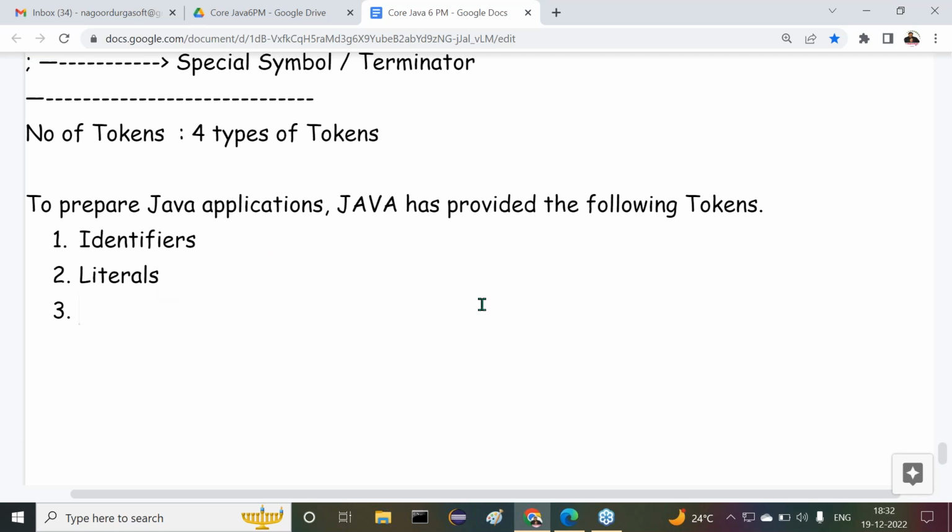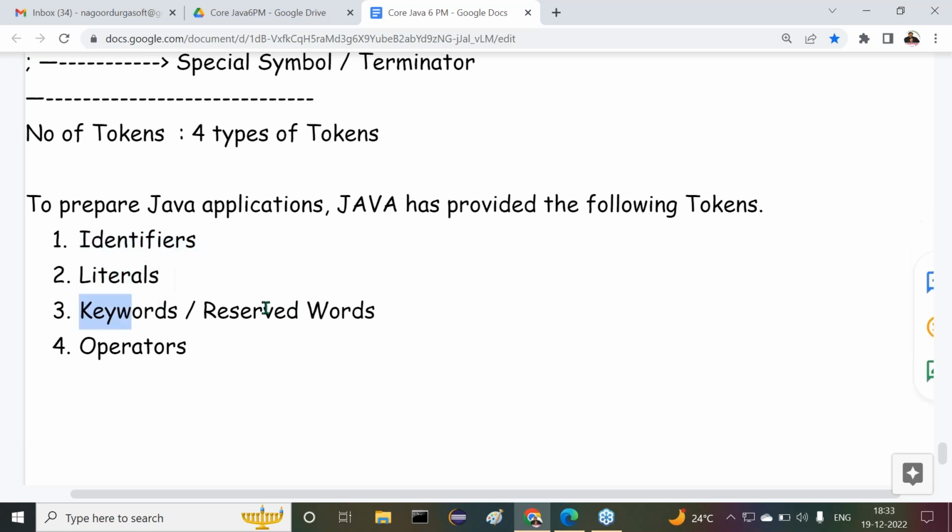After understanding these literals, next one is keywords or reserved words. After keywords or reserved words, the last one is operators. Overall, how many types of tokens are available in Java? Four types of tokens mainly. What are the four types of tokens? Identifiers, literals, keywords or reserved words, and operators. But of course, special symbols are available.